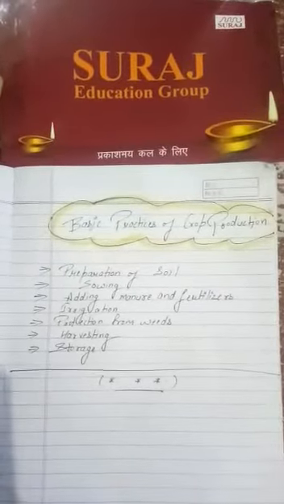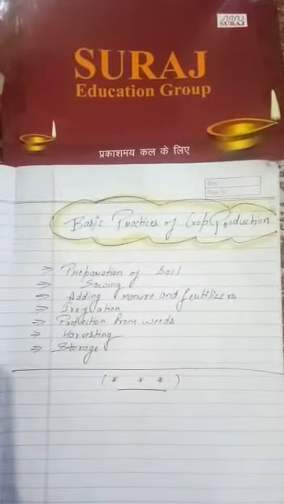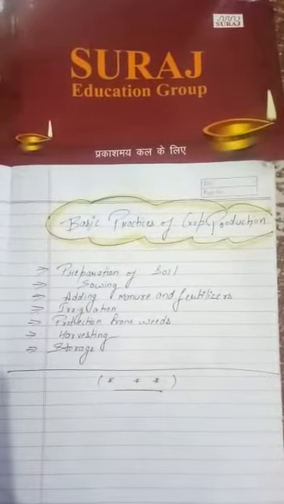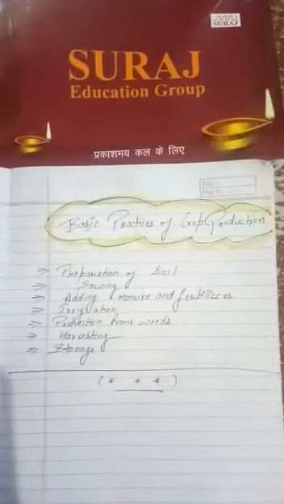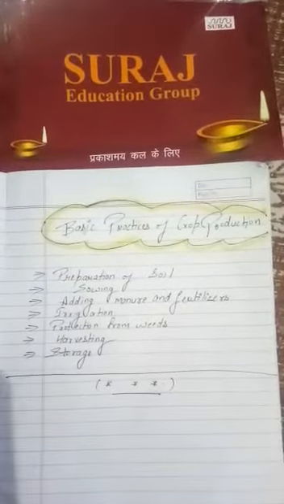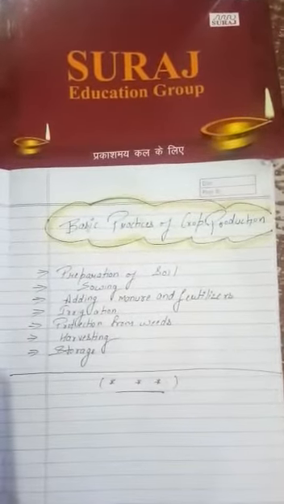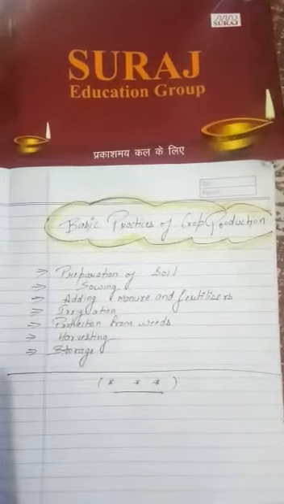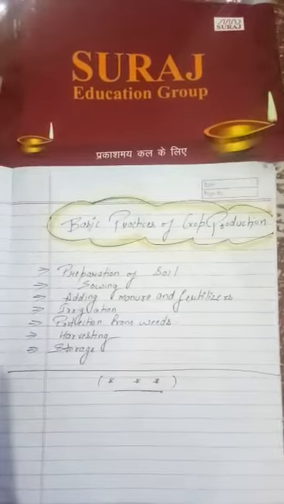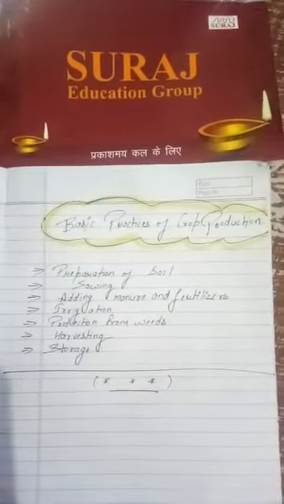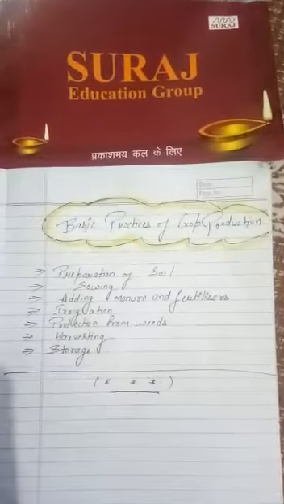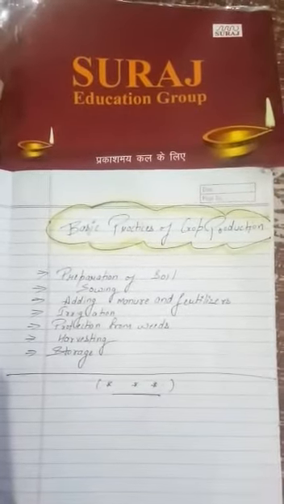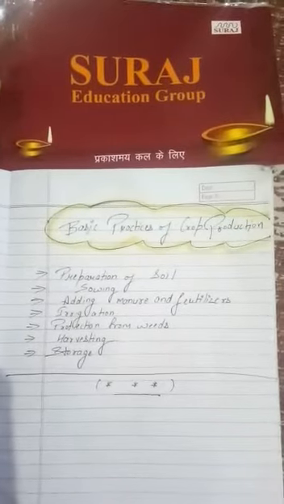Harvesting means cutting down the crop when it is properly grown, so it can be used as our food. It means harvesting is cutting down that crop for use. And the next one, the last one, is storage. It means after the harvesting we will store the grains, any type of crop, in granaries, storage houses, godowns and different types of places.